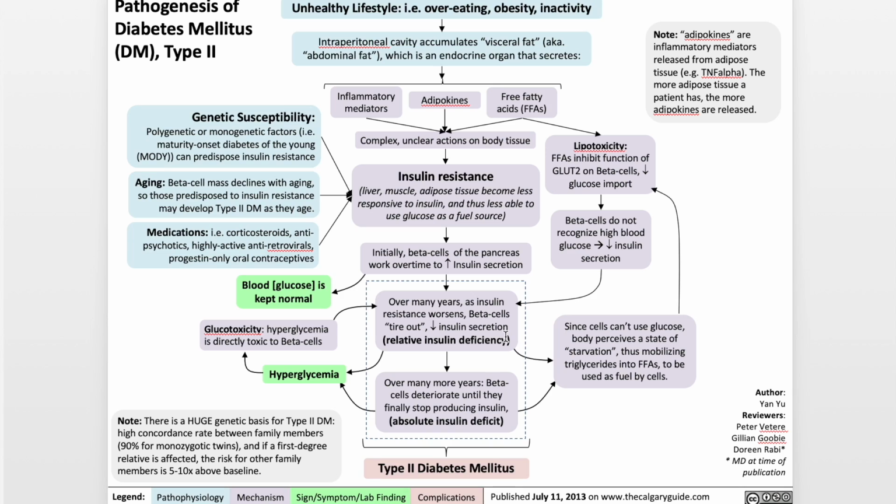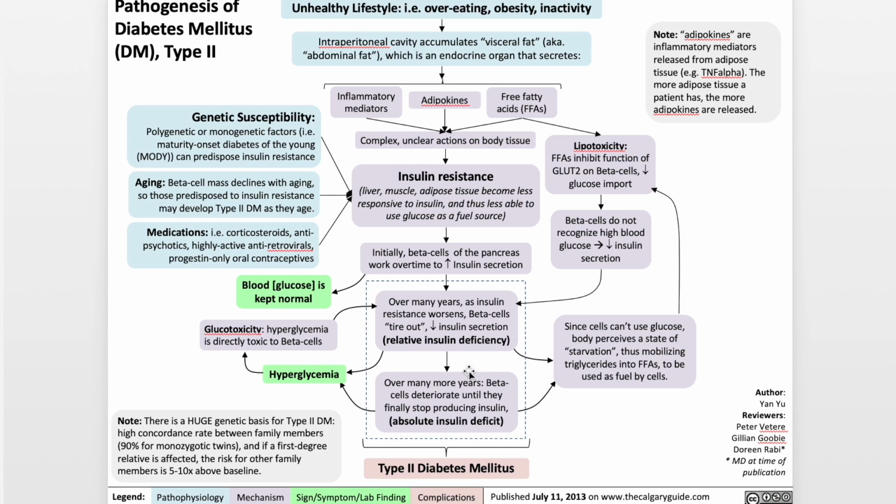Now, in this state of insulin resistance, since body cells can't use the glucose, the body perceives a state of starvation, mobilizing triglycerides into breaking down, releasing more free fatty acids, because remember, a triglyceride is just a glycerol molecule plus 3 fatty acids, so that the cells can use the free fatty acids as fuel. Unfortunately, of course, that then worsens the process of lipotoxicity.